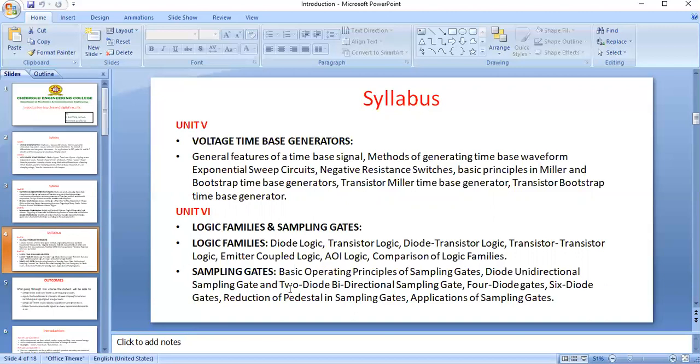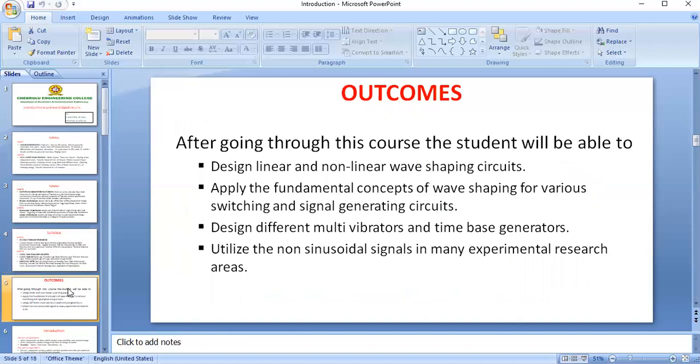And next, sampling gates. So what is a sampling gate? We know the basic logic gates, we already studied about that. In this subject we are going to discuss sampling gates. What is the purpose of a sampling gate? What is the difference between logic gates and sampling gates? And what are the types of sampling gates? These are the 6 units we are going to discuss, and outcomes.